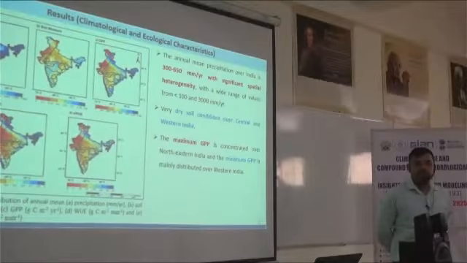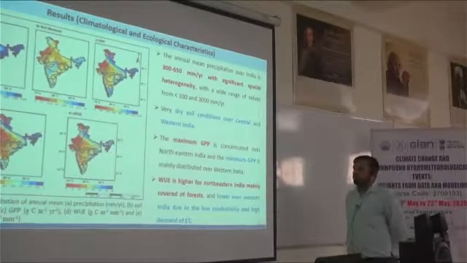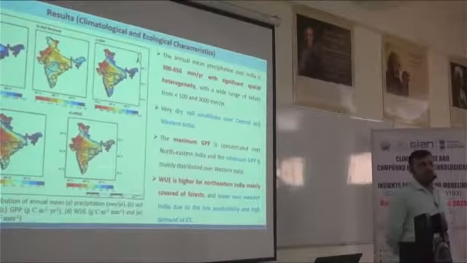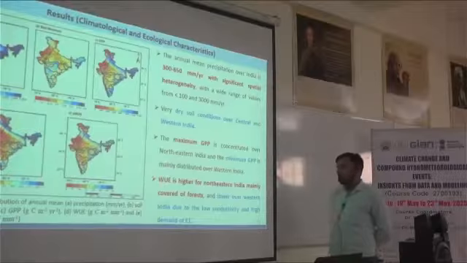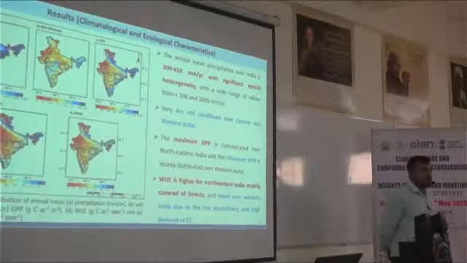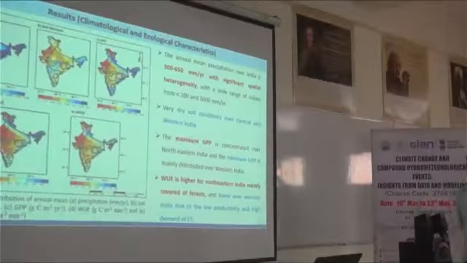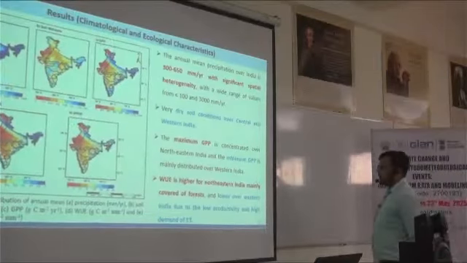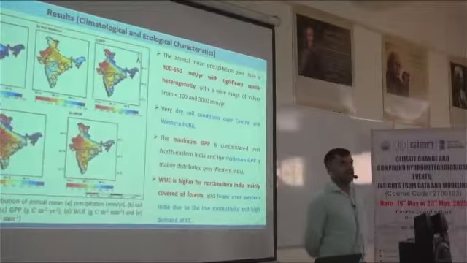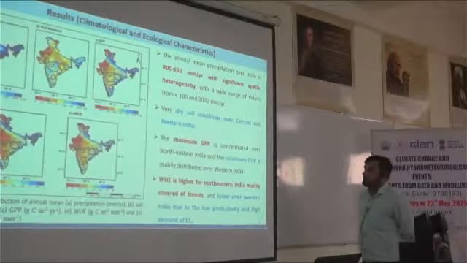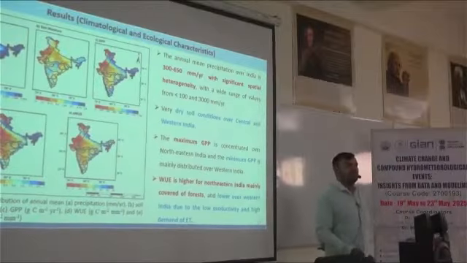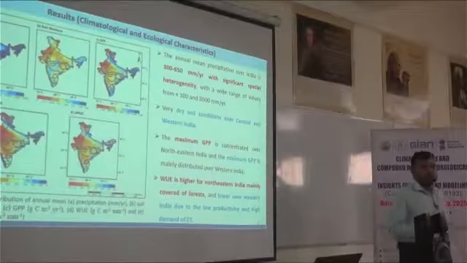Vegetation or forest condition exists there. So water use efficiency is higher for northeast India because that particular area is covered with forest. However, in western India we have very low productivity because we have high demand for evapotranspiration in western India like Rajasthan. So these are some general results related to climatological variables across India.